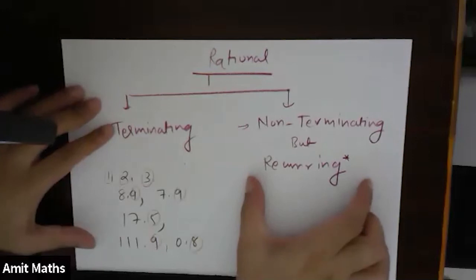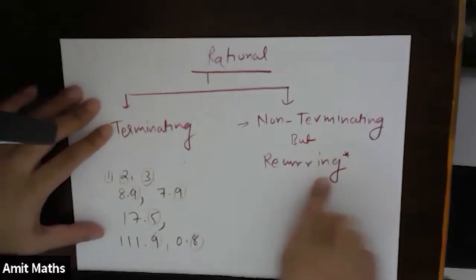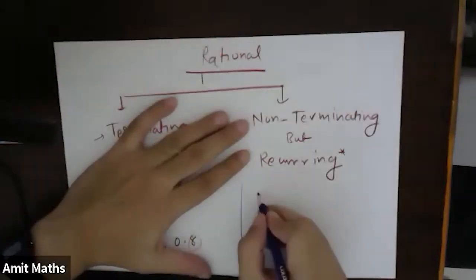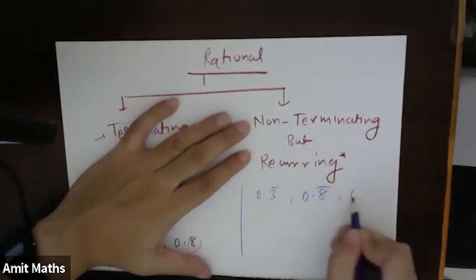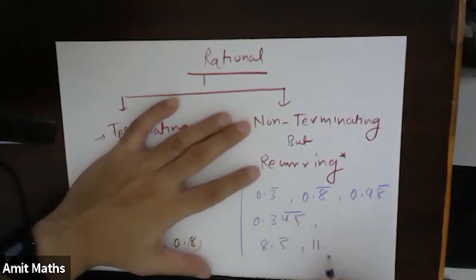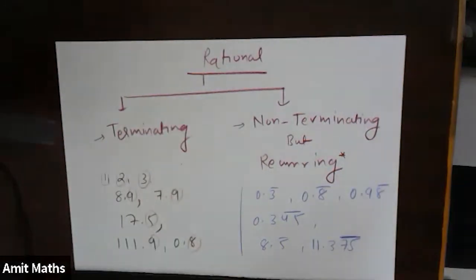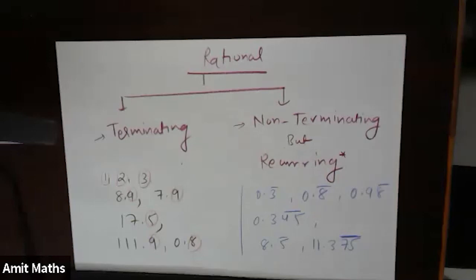And the second kind of number is non-terminating but recurring. That is, for example, 0.3 bar, 0.8 bar, 0.98 bar, 0.345 bar, 8.5 bar, 11.375 bar and so on. So these are non-terminating but recurring. Fine? I hope this part is okay for everyone.